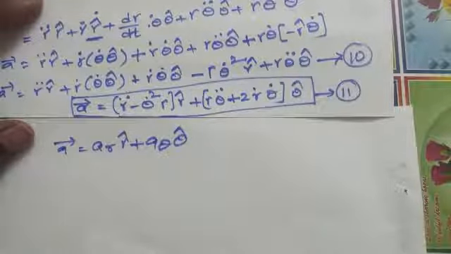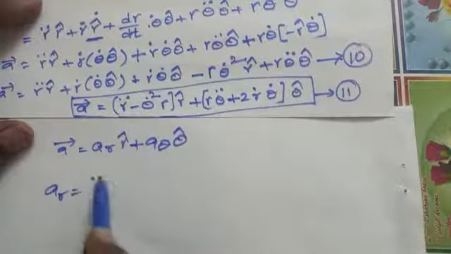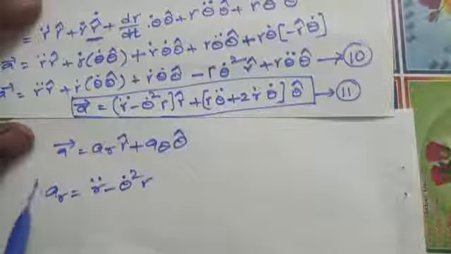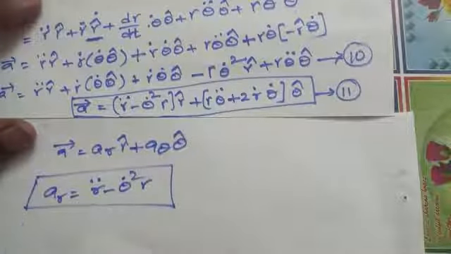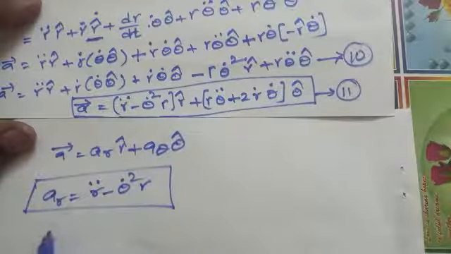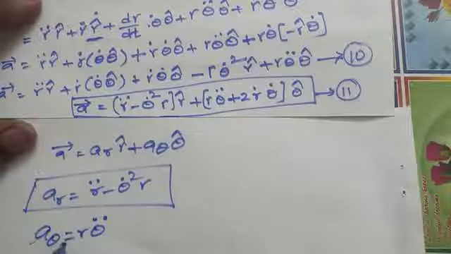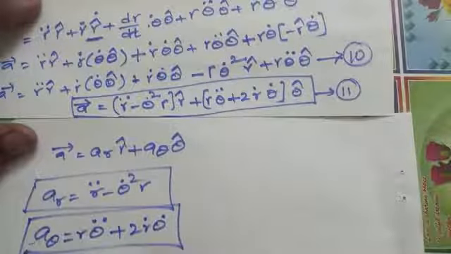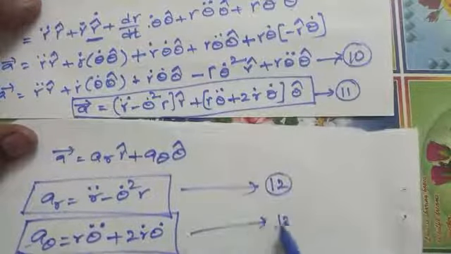Radial acceleration along the radius vector, ar, is r double dot minus theta dot square into r. And transverse acceleration a theta is r theta double dot plus 2 r dot theta dot. This is equation number 12 and this is 13.